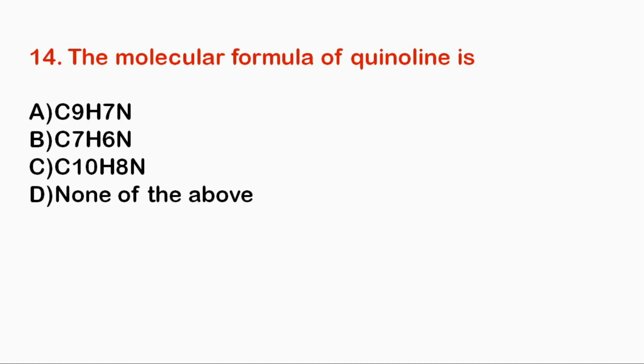Next question. The molecular formula of quinoline is C9H7N, C7H6N, C10H8N, or none of the above. So the correct option is C9H7N, and this is the structure of quinoline.